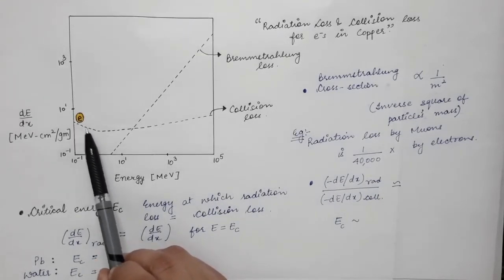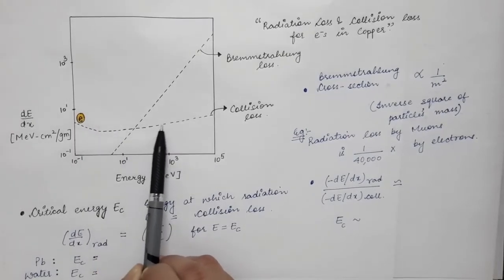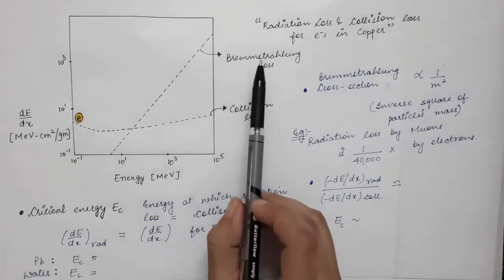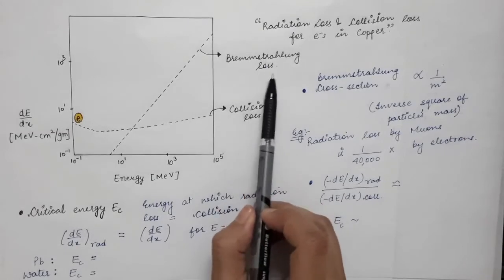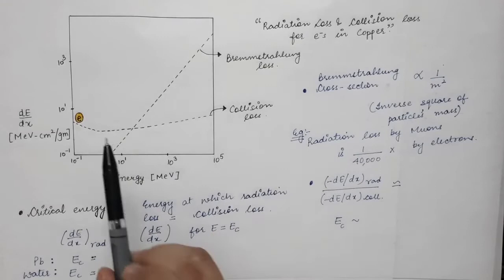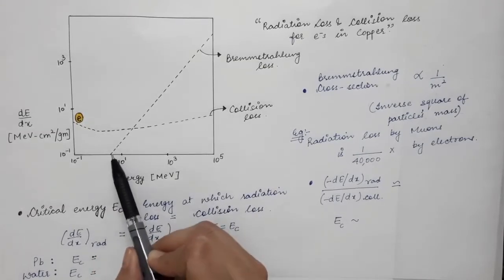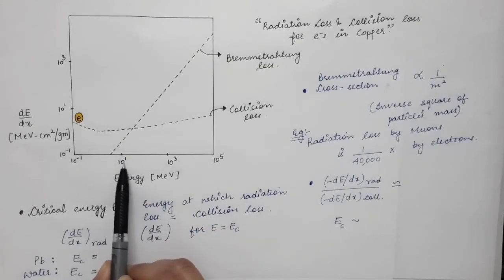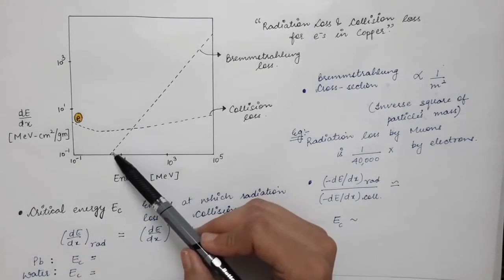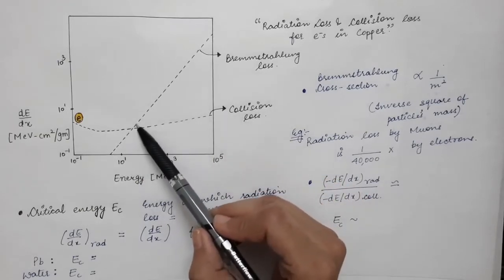So this is the collisional energy loss in the case of electron. So it decreases and then it increases by a little amount. On the other hand, I have shown the Bremmstrahlung loss, the radiation loss for the case of electron. And as you can see, this radiation loss comes into picture at about this energy. So at this energy, that is less than 10 mega electron volt, the radiation loss is very less. But as you start increasing the energy of the electron, the Bremmstrahlung loss starts dominating.